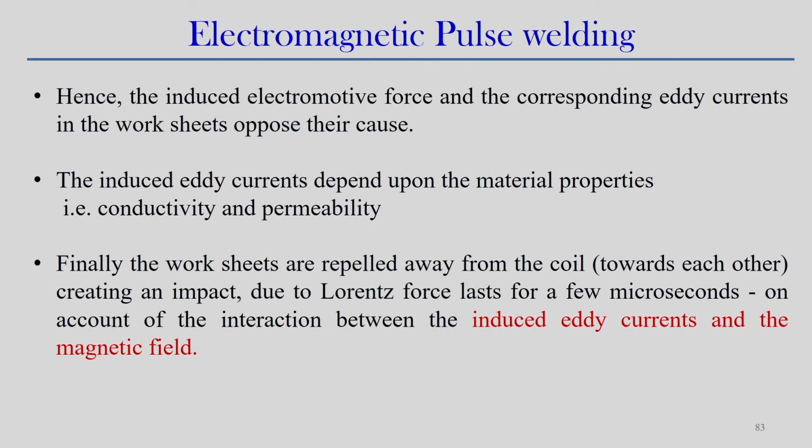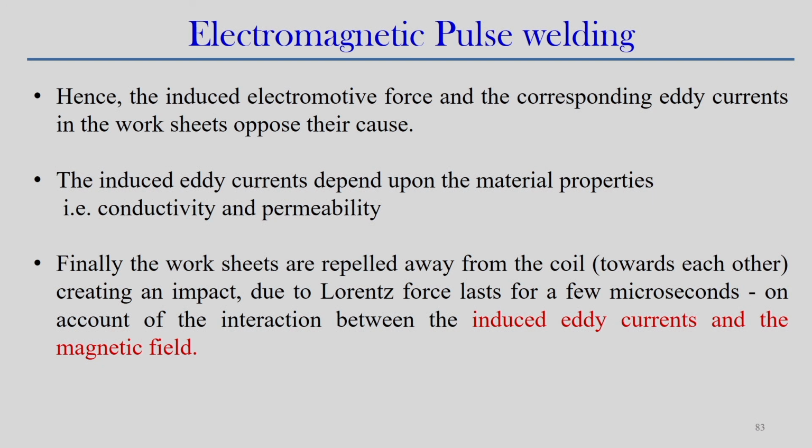But in this case the induced electromagnetic force and the corresponding eddy current in the work sheet oppose their cause. This induced eddy current depends upon the material properties, the conductivity and the permeability of the material. Finally, the work sheets are repelled away from the coil and move towards each other, creating an impact due to the Lorentz force that lasts for a few microseconds, on account of the interaction between the induced eddy current and the magnetic field.